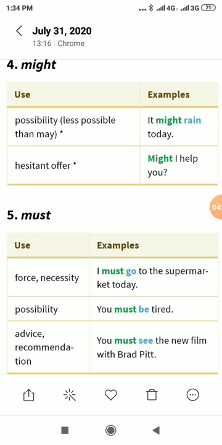Possibility: you must be tired. Advice, recommendation: you must see the new film with Brad Pitt.